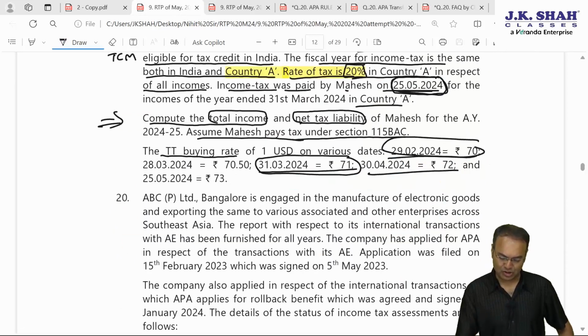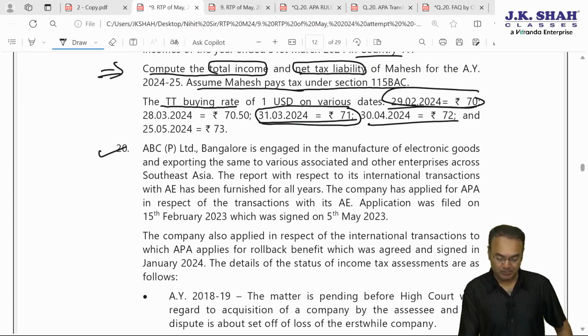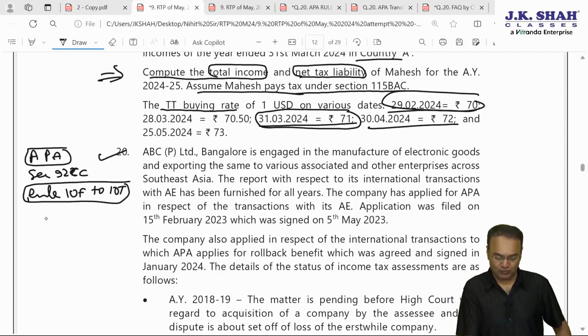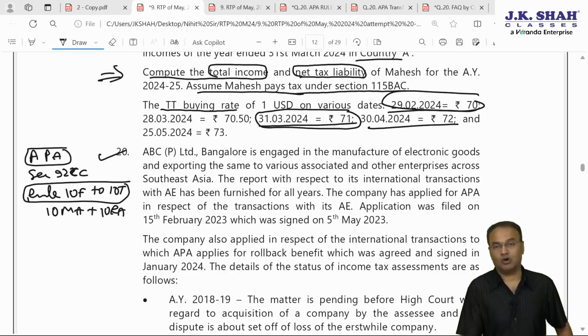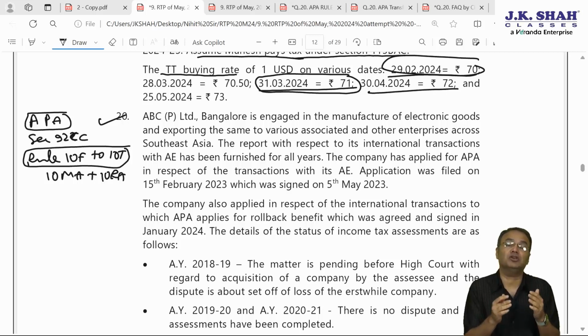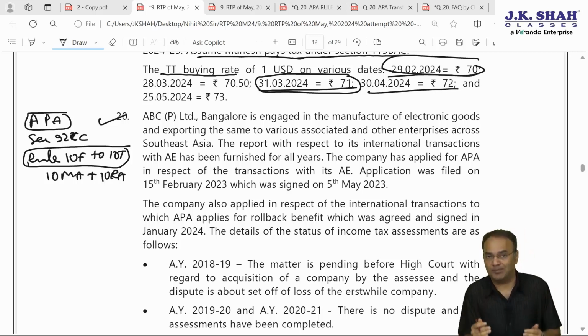Okay, now the last question, question number 20. Question number 20 is on APA, Advance Pricing Agreement. APA, Section 92CC, read with Rule 10F to Rule 10T, plus for rollback provision, Rule 10MA and Rule 10RA will be applicable. Now we know pretty well that the rollback is possible for maximum 4 years preceding the year from which the APA is applicable.